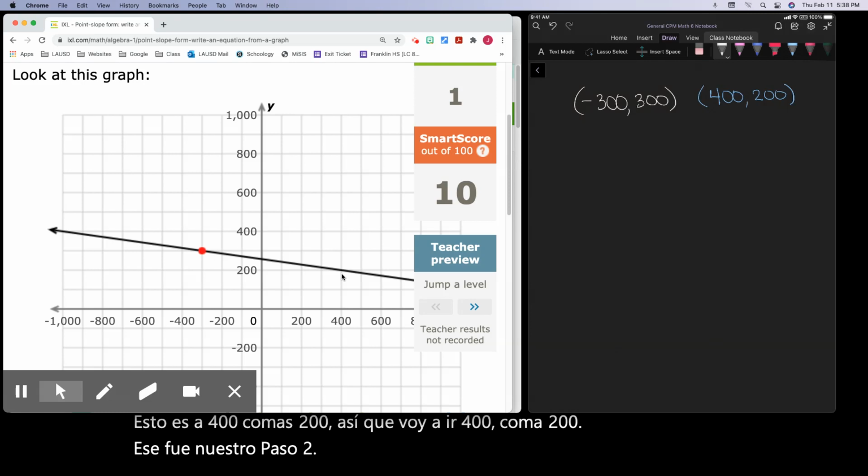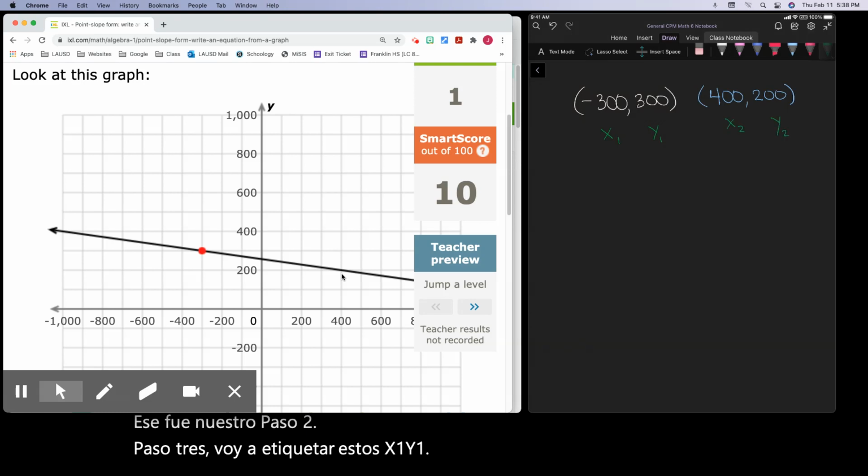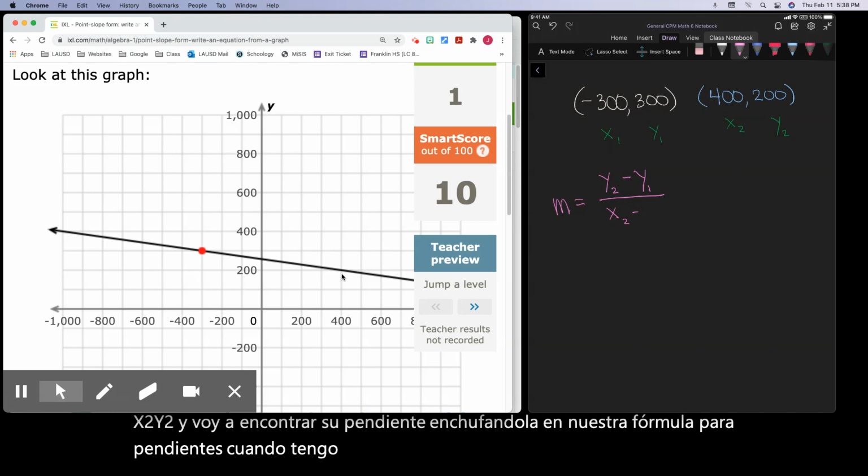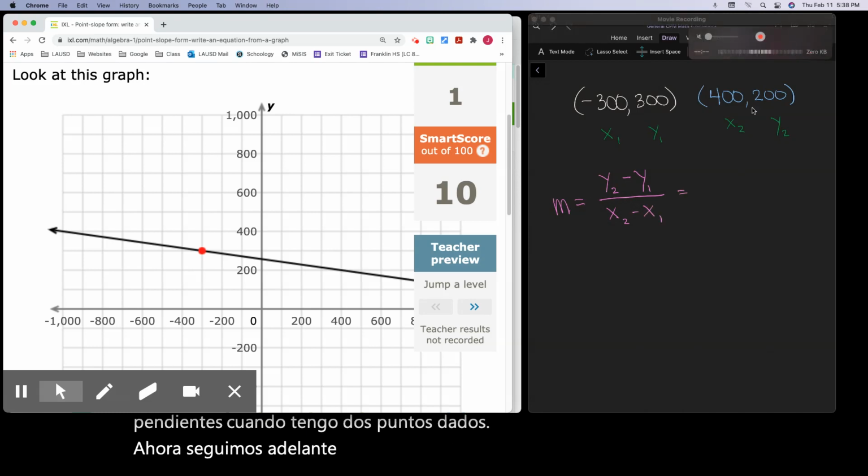Step 3, I'm going to label these x1, y1, x2, y2, and I'm going to find its slope by plugging it into our formula for slopes when I have 2 points given. Now we go ahead, and I'm just going to substitute every value in for its letter.